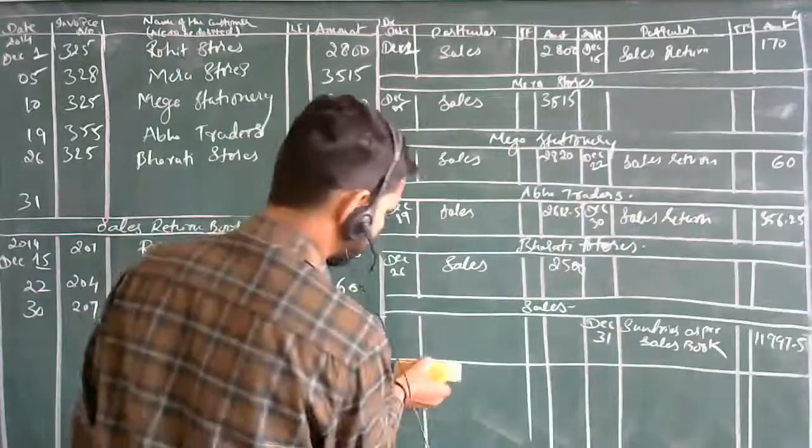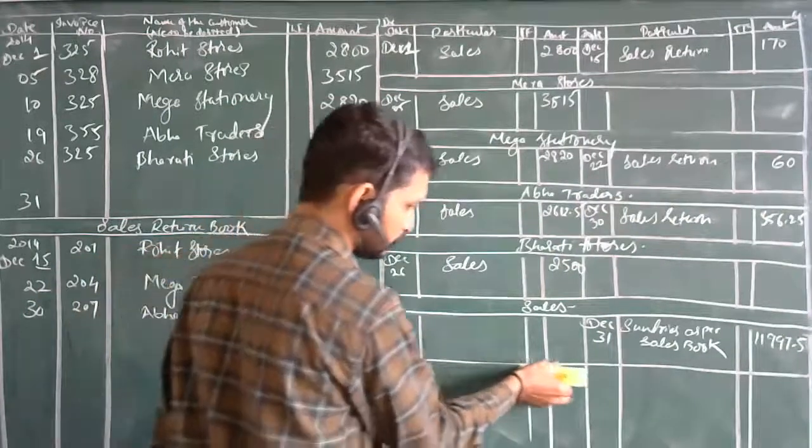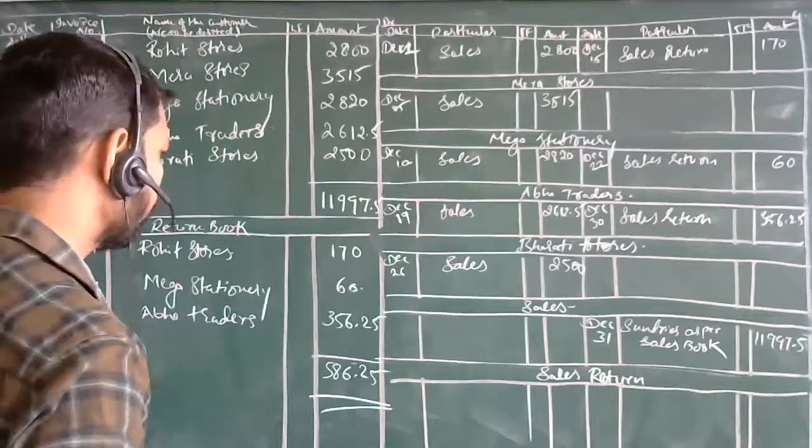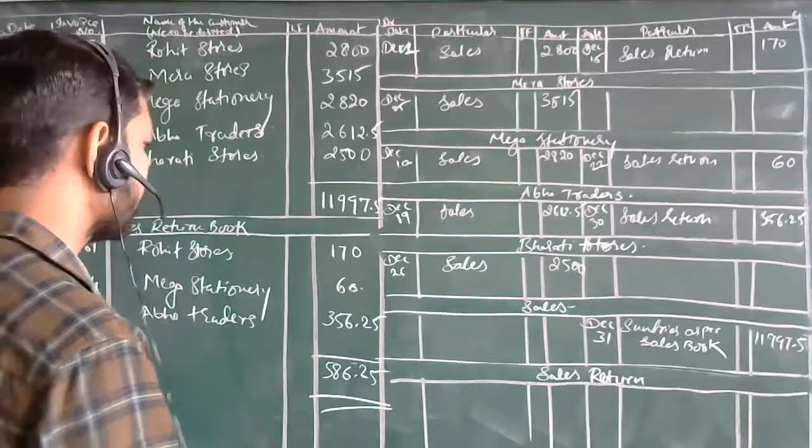Next is sales return account. So what is the sales return amount over here? It is debit side.